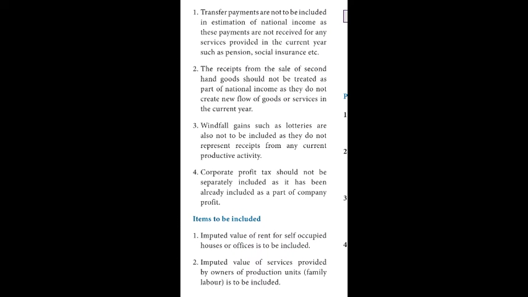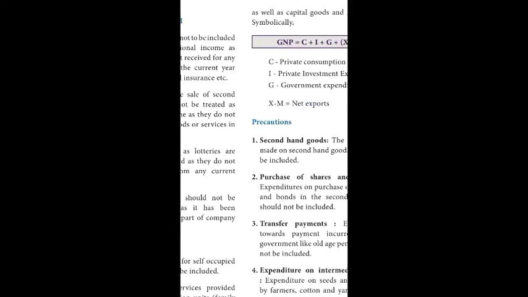Next topic, items to be included. There are some important items to be included for the income method. First one, imputed value of rent for self-occupied houses or offices is to be included. Second, imputed value of services provided by owners of production units is to be included.